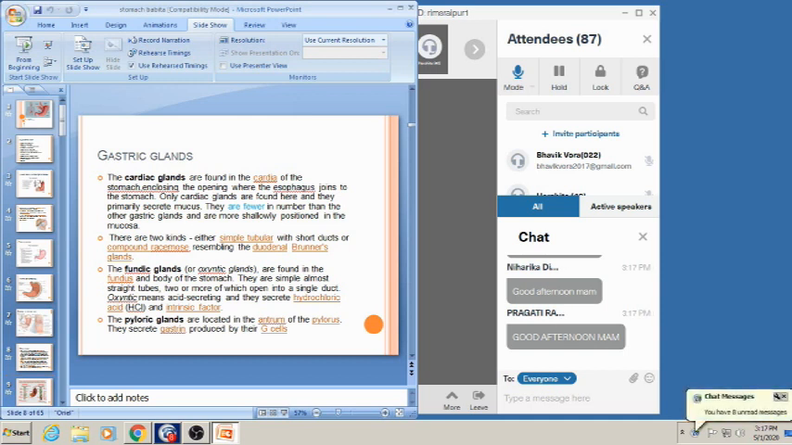Now coming to the pyloric glands, which are located in the antrum. As I already told you, the pyloric part is divided into the pyloric antrum and the pyloric canal. These pyloric glands are present mainly in the antrum, which contains the G cells, and these G cells secrete gastrin.